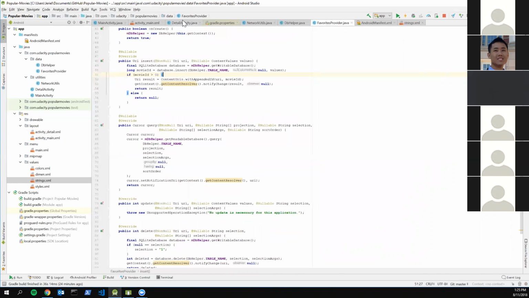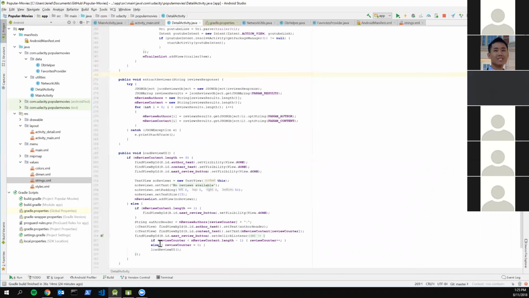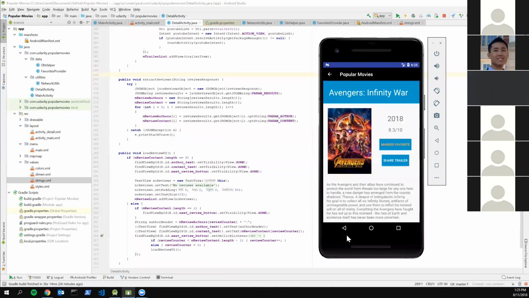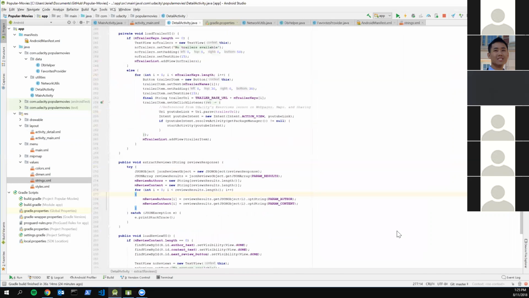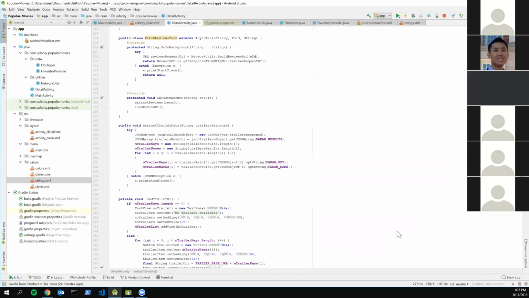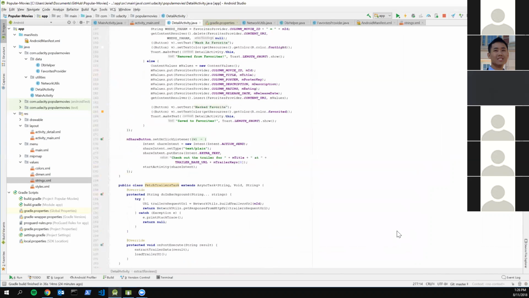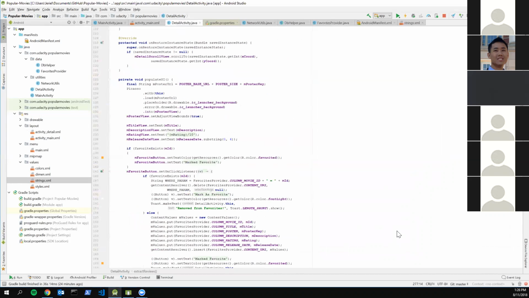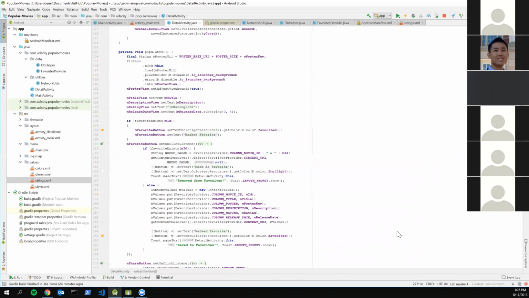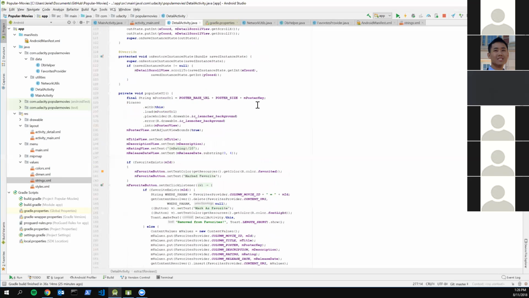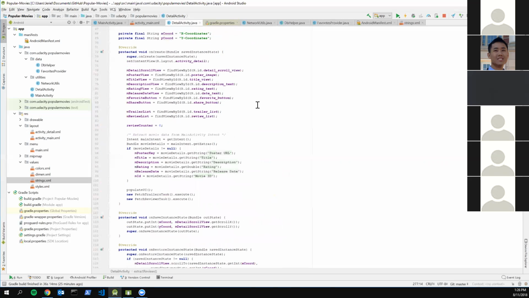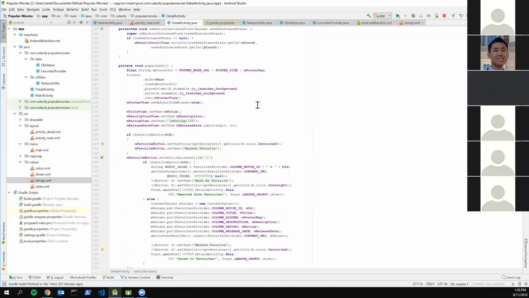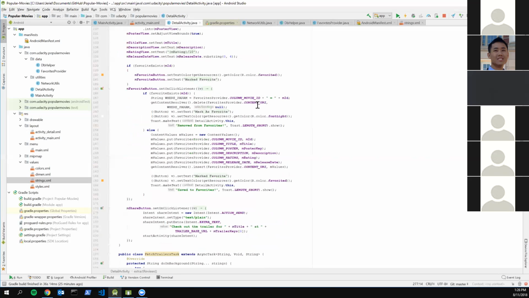Every time you click that button, the click listener is going to trigger this method to occur. Where that happens in this activity class right here, you have a portion where you're loading the user interface. When you plug everything in and create the button that allows you to add favorites, you'd essentially just add a click listener. Let me see if I can find that. Yeah, so right here.